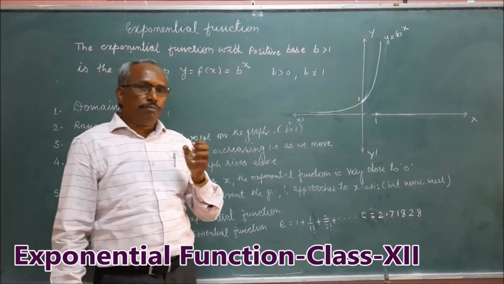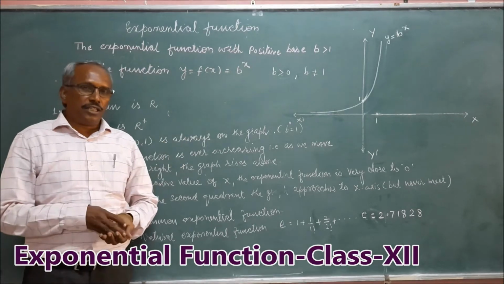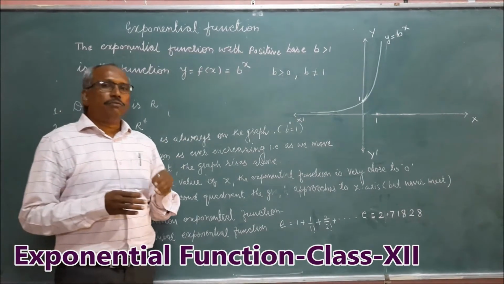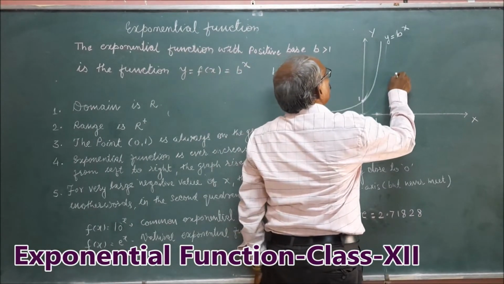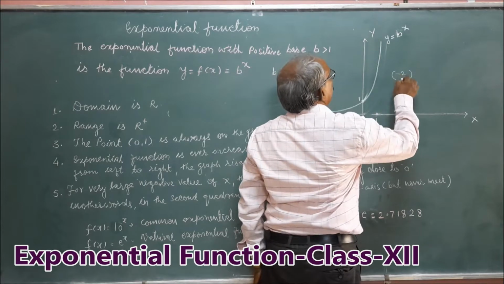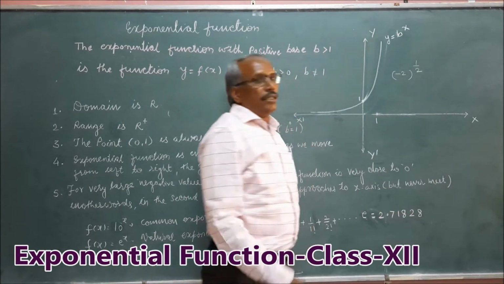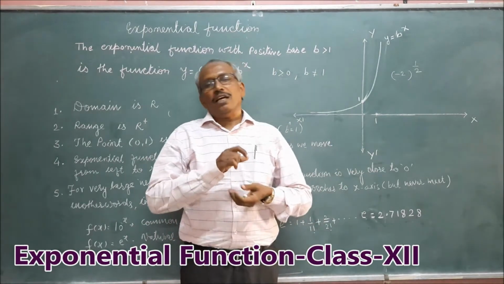So what is the meaning of b is greater than 0? Because if we take a negative value, for example b = -2 and x = 1/2, then the square root of -2 is not a real number.